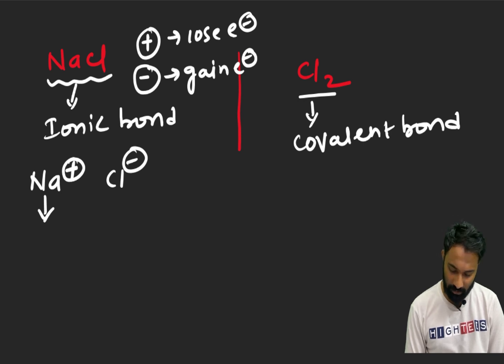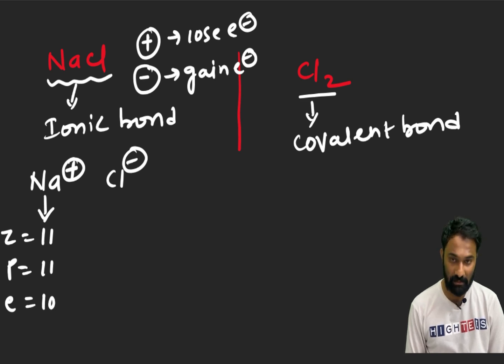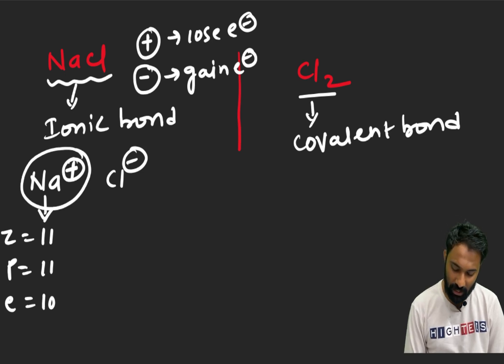For this sodium, Z is equal to 11. Protons are 11, but electrons are 10. Electrons being 10 means it has reached the noble gas electronic configuration, right? Octet electronic configuration. Neon also has 10 electrons. So it has reached the noble gas electronic configuration.